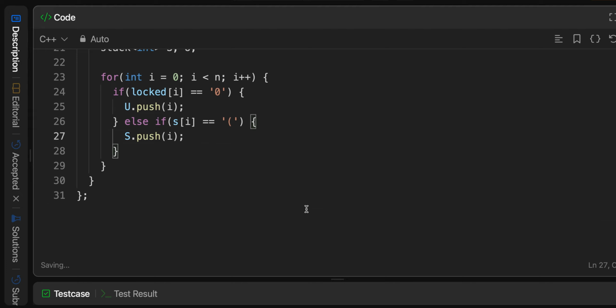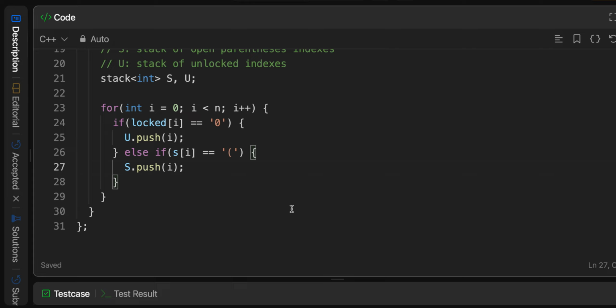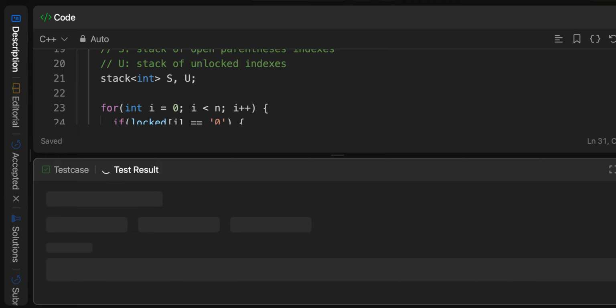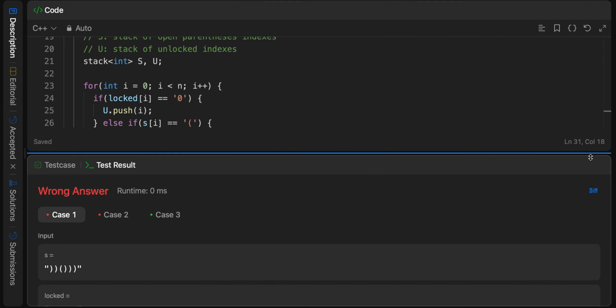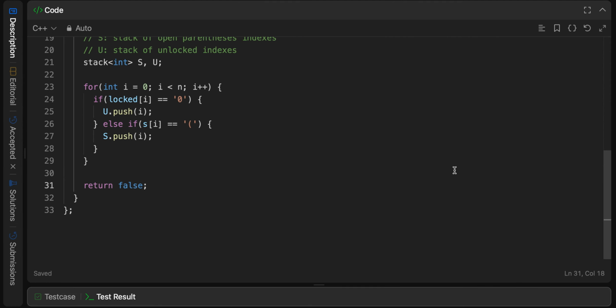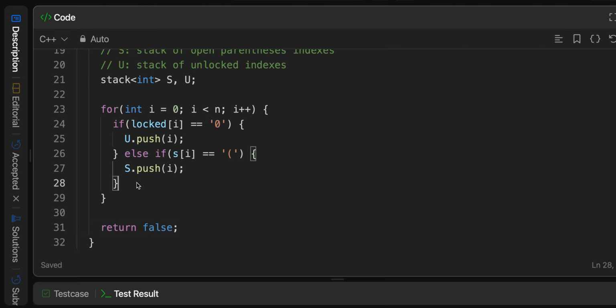Actually, to make sure we're progressing okay, I'm just going to return false and make sure that everything is syntax-wise okay. Okay, it is. Let's continue.